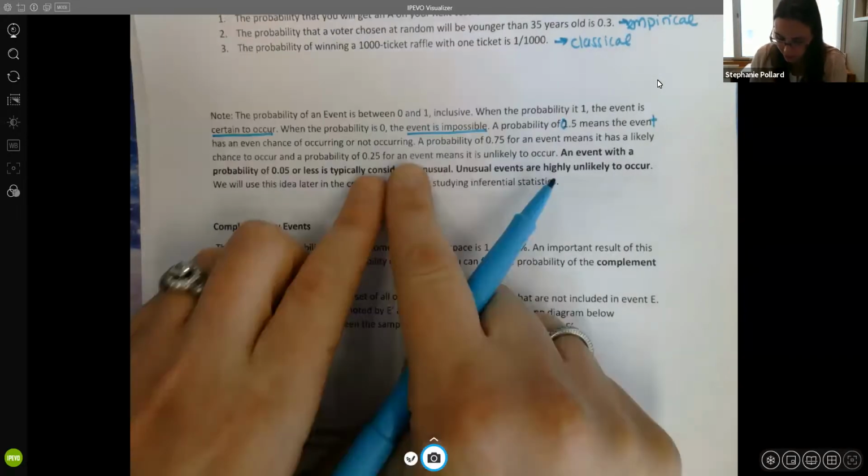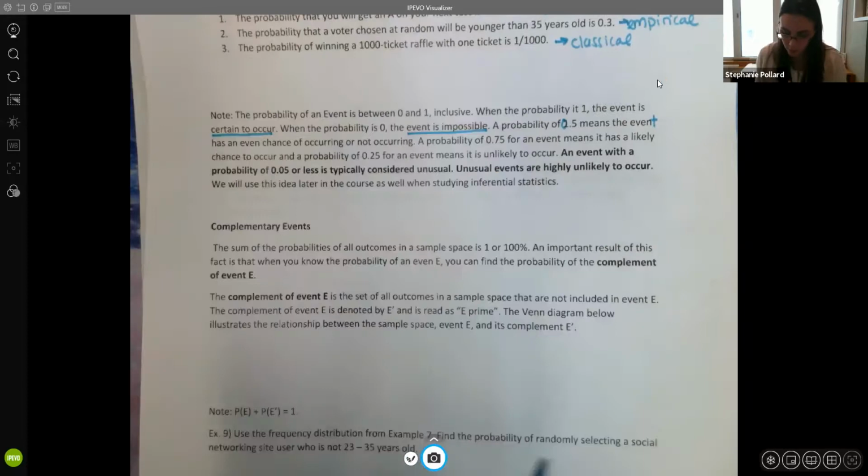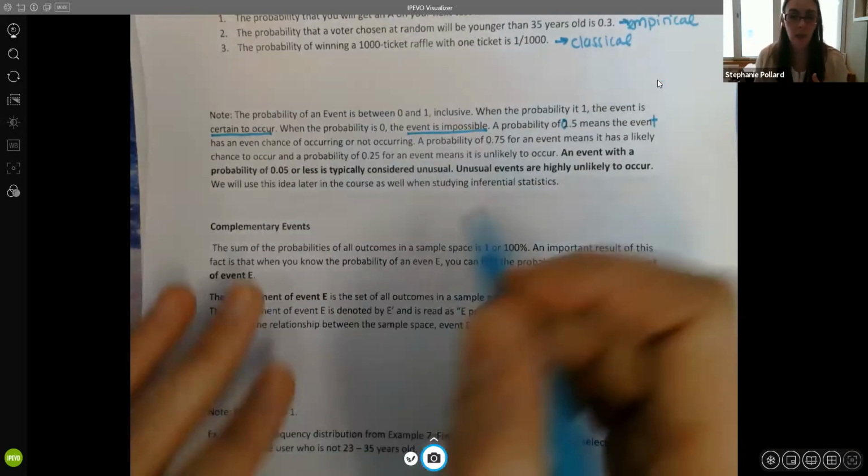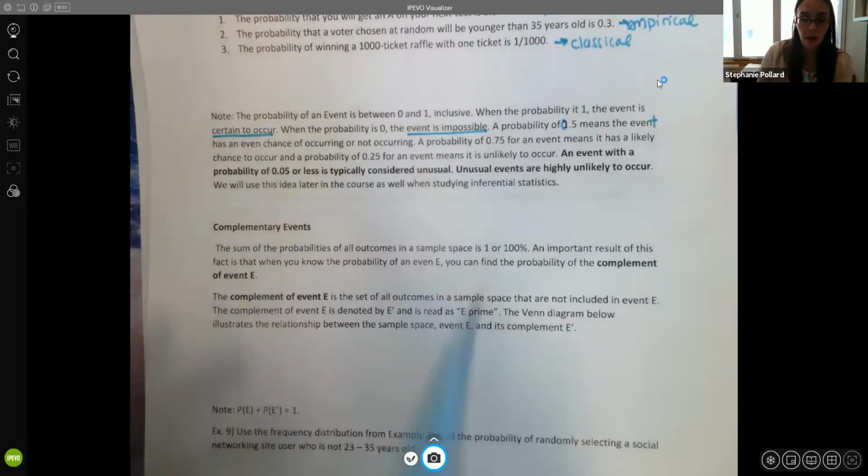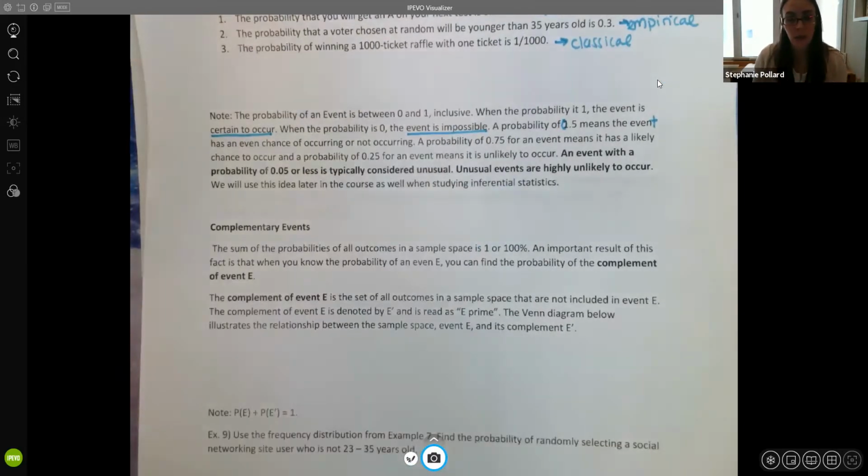If your probability is 0.75, so it's closer to that 1, then it's more likely to occur. If your probability is maybe 0.25, so closer to the 0, it's less likely to occur, right? So the higher your probability is, the more likely it's going to occur, and the smaller it is, the less likely it is to occur.